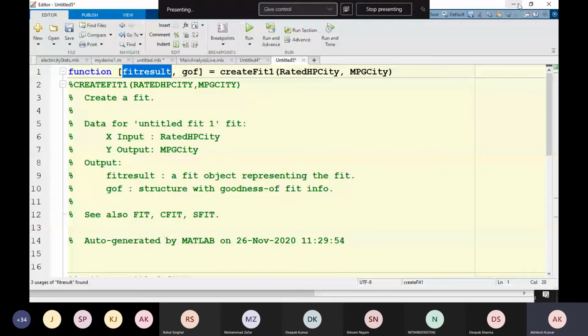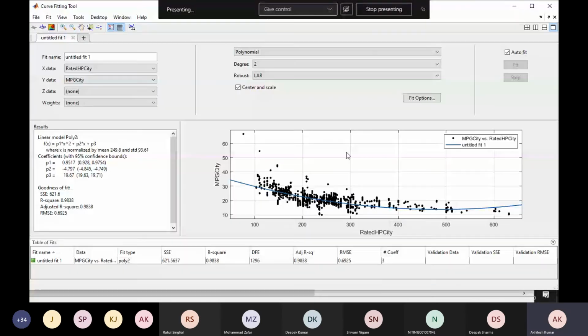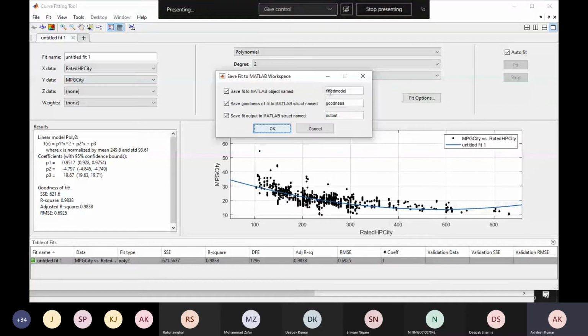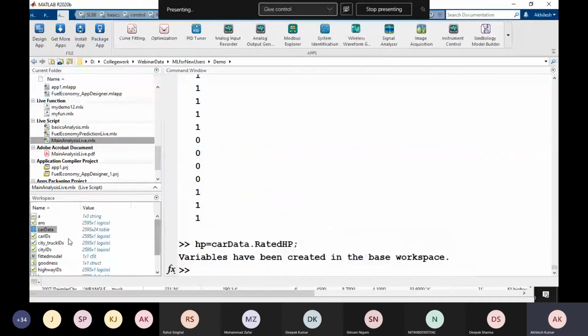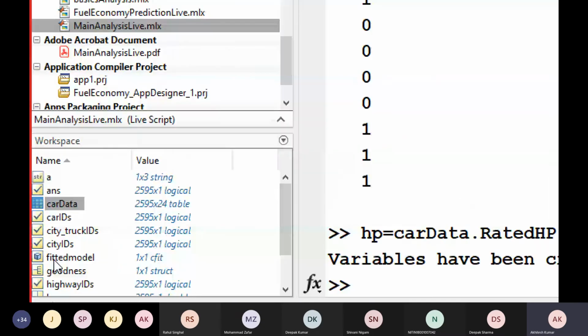Okay, instead of generating a code, I want to save this model as a predictive model. So what will I do here? Simply I will select this, right click, save this model. So three outputs I will get. One predictive model, another goodness of fit, and third will be output, meaning predicted output. When I save this, I will get that fitted model here.